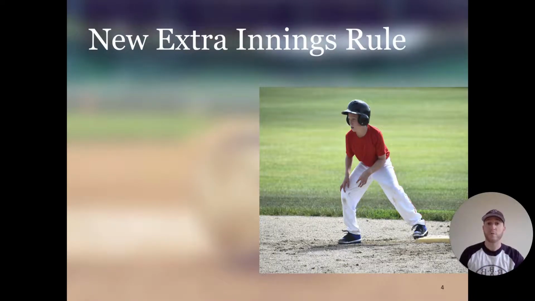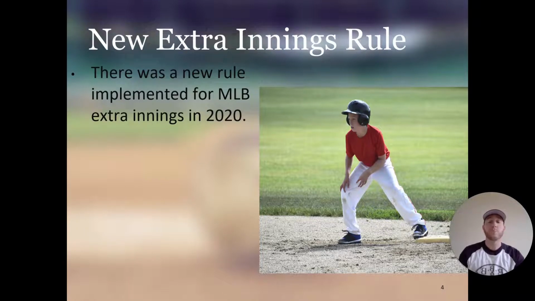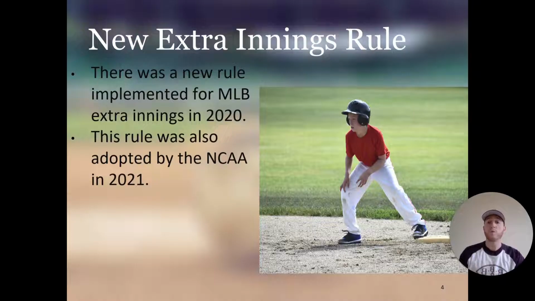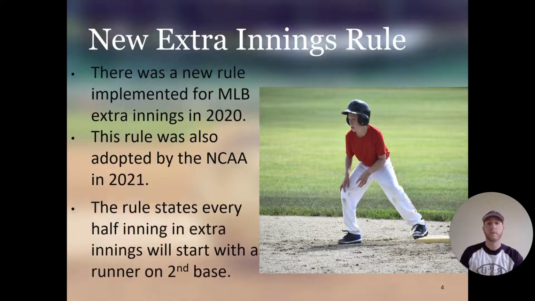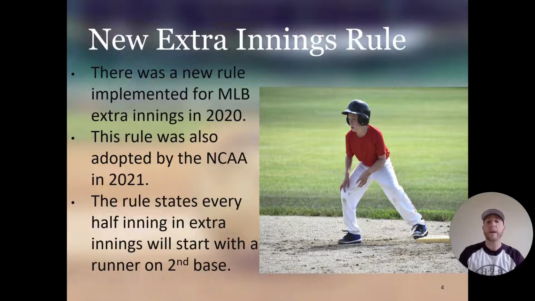The new extra innings rules. A new rule was implemented for MLB extra innings in 2020. This rule was also adopted by the NCAA in 2021, and NCAA means college baseball. This new rule states that every half inning in extra innings will start with a runner on second base. So every half inning for the away team and for the home team, there's going to be a runner at second base to start the inning.